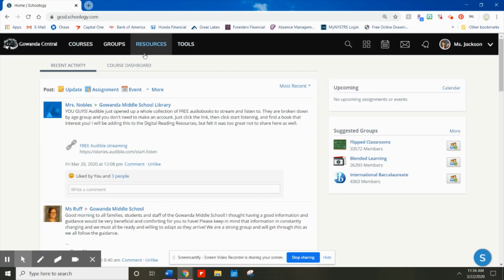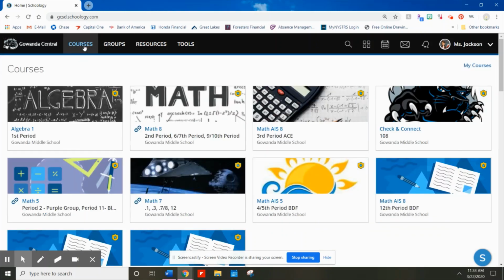So once you're on Schoology, obviously you're going to go to Math 8. My algebra people who are watching, these are the same instructions. How I have everything organized is exactly the same on both courses, but there's fewer of you, so I'm going to use my example here for Math 8. So click on the course.